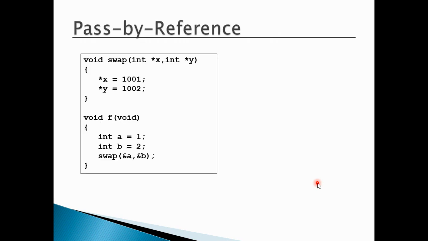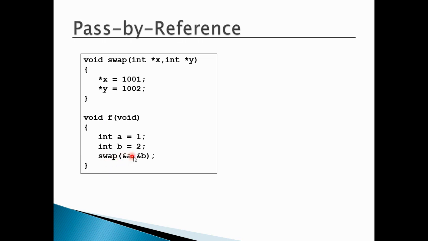Yes, this is the concept of pass by reference. This is a very simple code. Assume that we have written this code in C programming. You can see that we have used two functions. One is the swap function, one is the f function. So you can see the f function is calling the swap function.